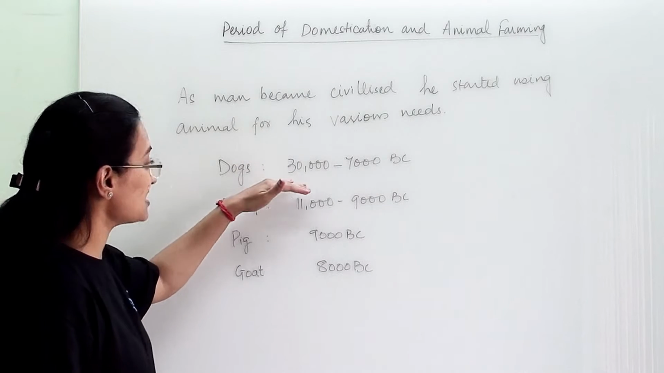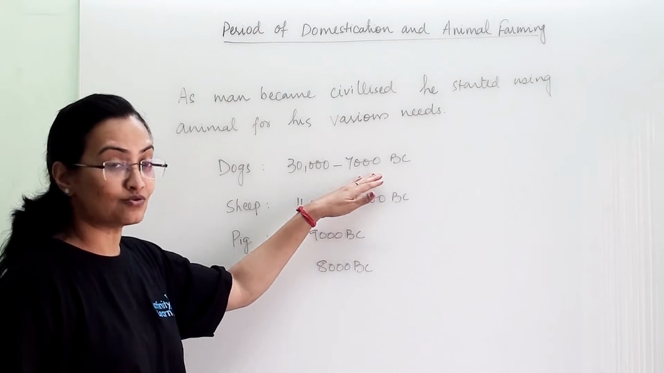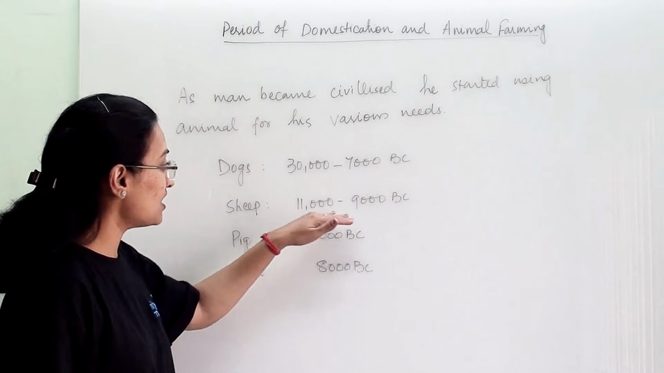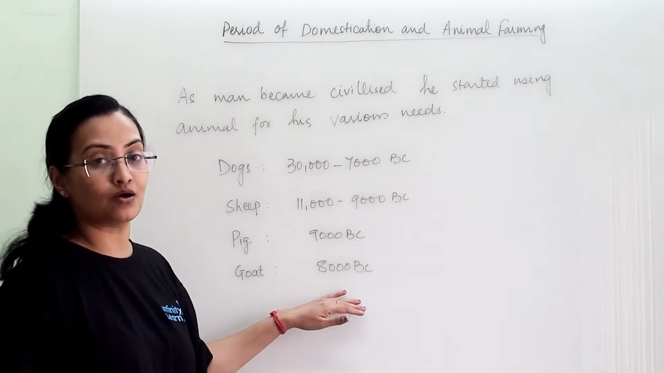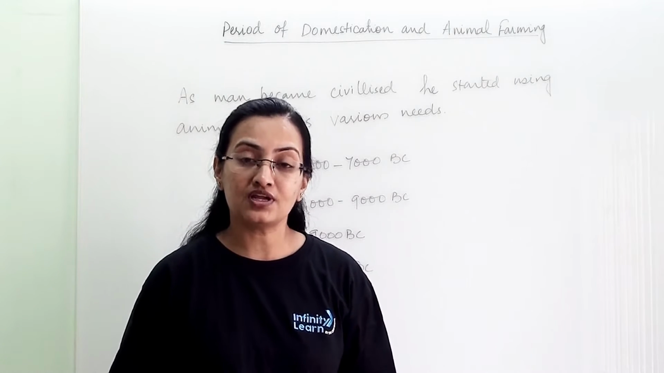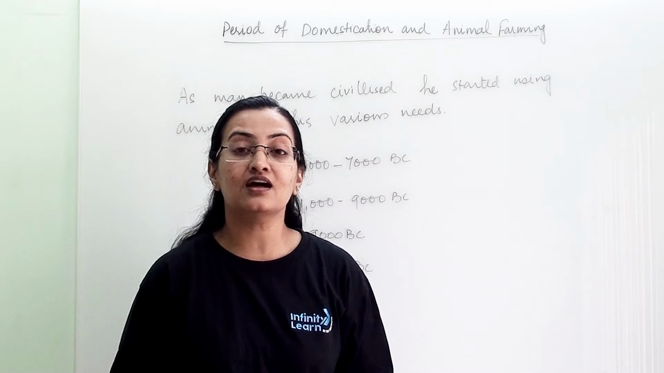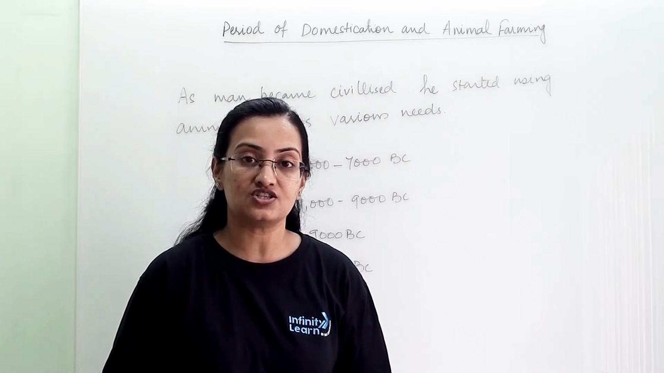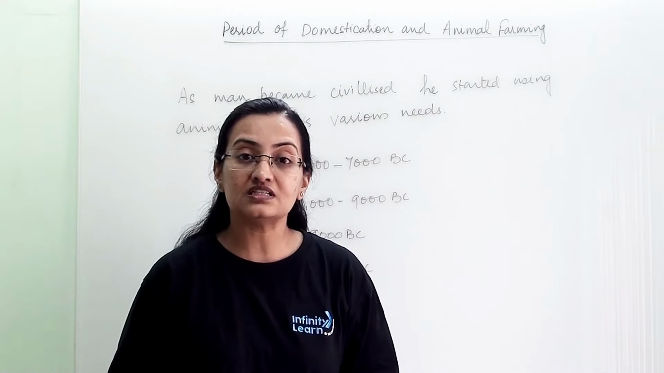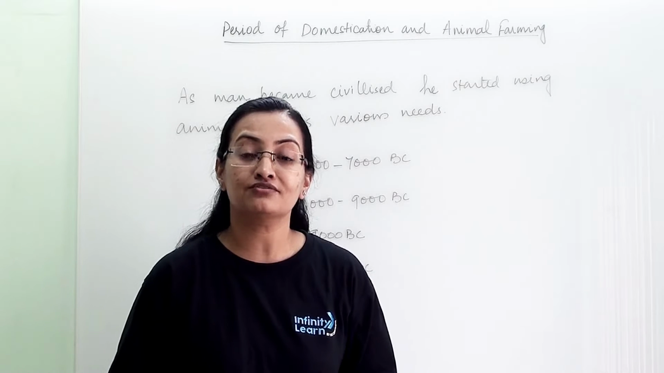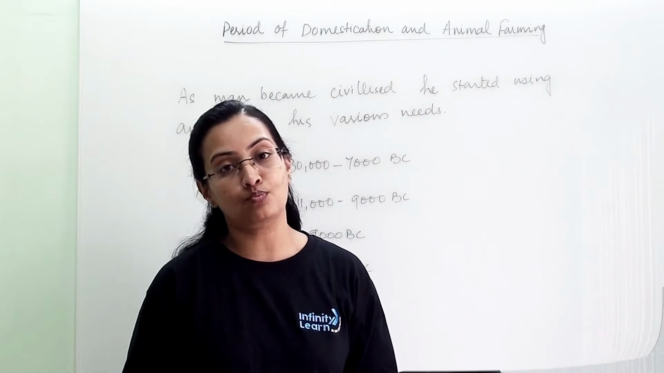The dogs he tamed and domesticated from 13,000 to 7,000 BC. Sheep 11,000 to 9,000 BC, pigs 9,000 BC and goat 8,000 BC. To fulfill the needs of routine life, they started domesticating animals and saw that there are tremendous advantages when living with domesticated animals. Now let us get into the detail and see how this domestication of animals helps us in our routine life, in our farming and in our crop production.